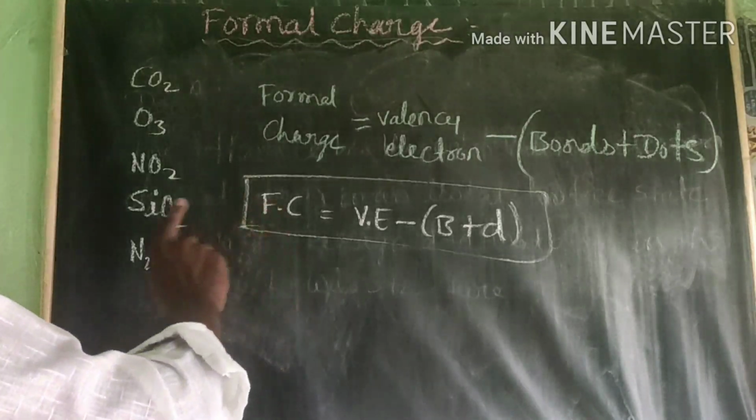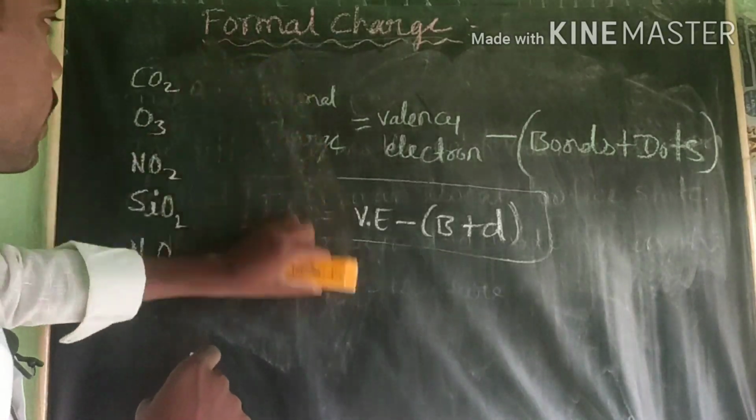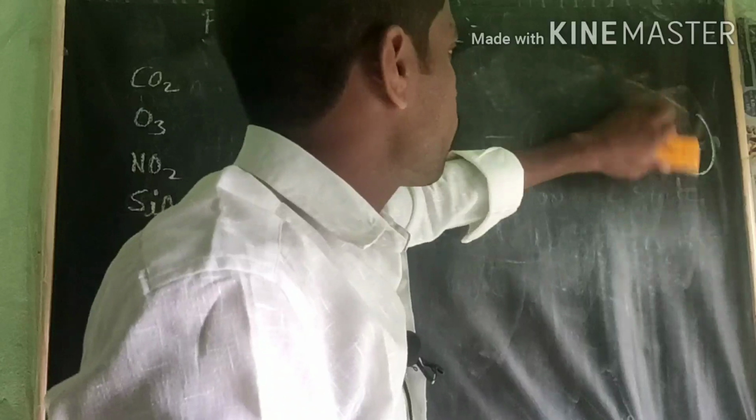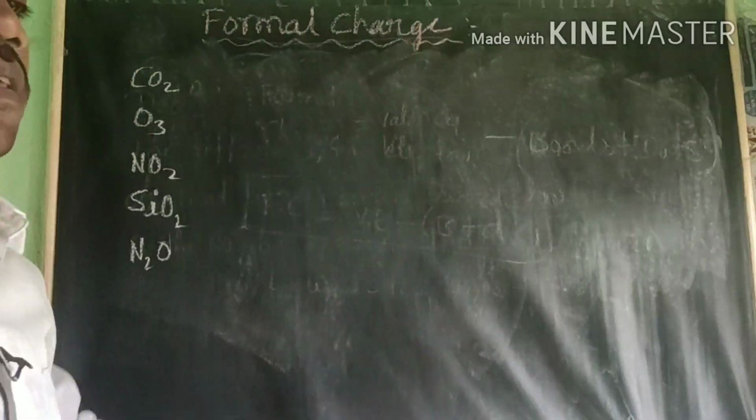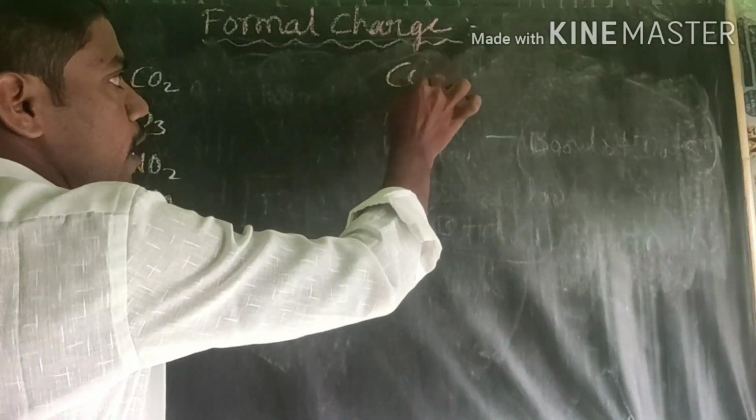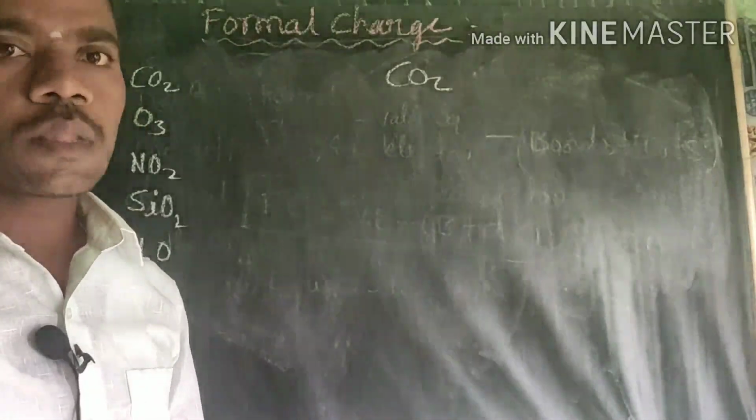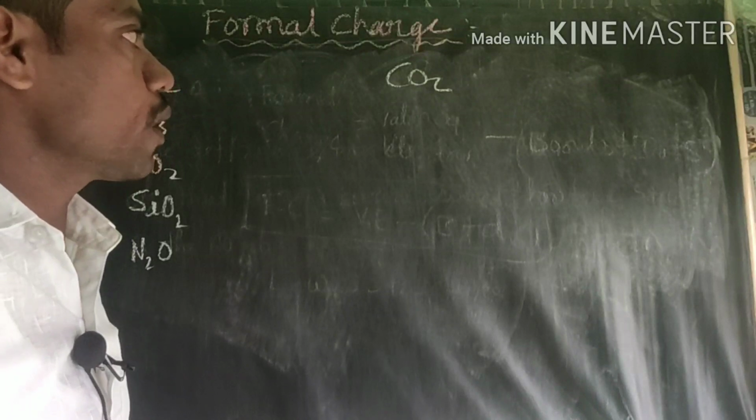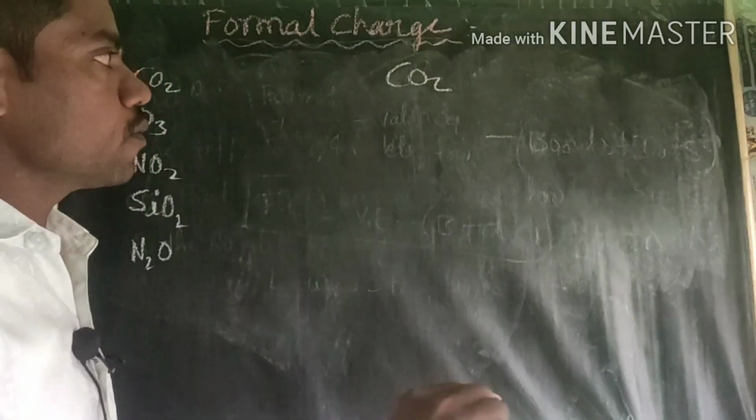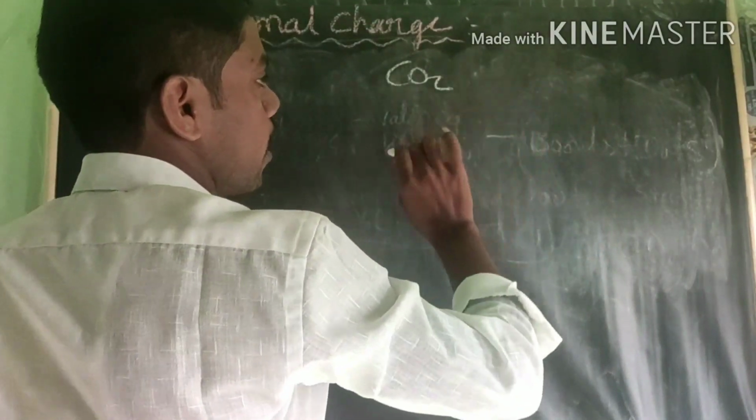Okay. Now formal charge calculation. They are asking in your examination, calculate the formal charge. Define formal charge and calculate the formal charge on the CO2 molecule. They are giving like this. Okay, how to calculate the formal charge? Now first we have to write the structure. How to write the structure?